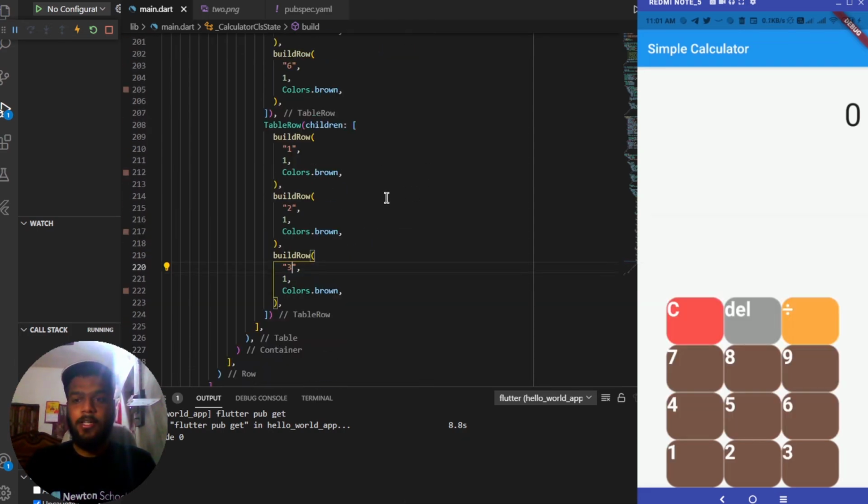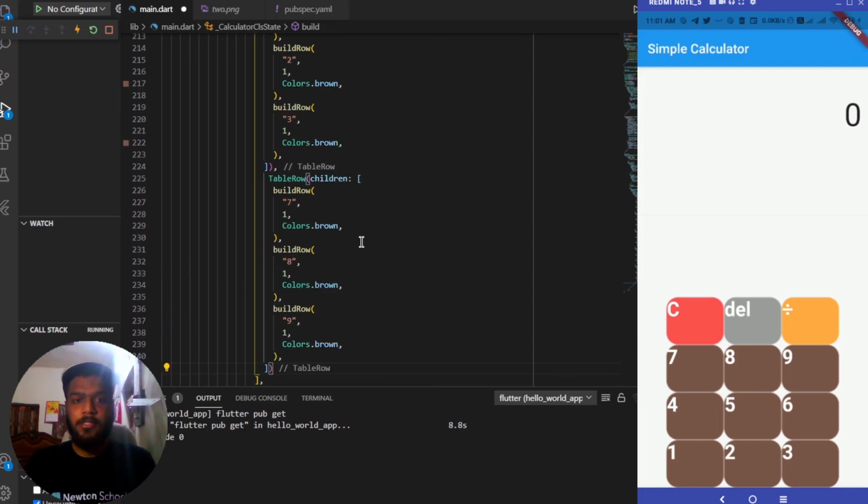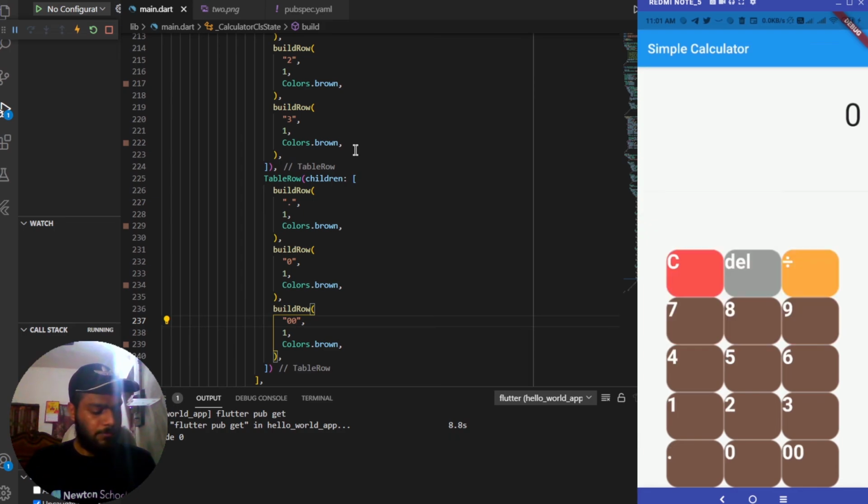Next we have to add another table row as well. This will be of similar type only, so pasting it again, and this will have multiple characters. The first one will be a dot character, the second one will be a single 0 character, and the third one will be a double 0 character. So you can see that the things have appeared, and as I am typing, the values are being displayed and the values are being deleted or removed as well.